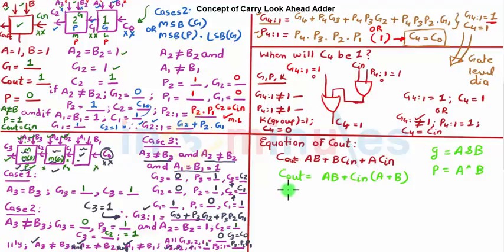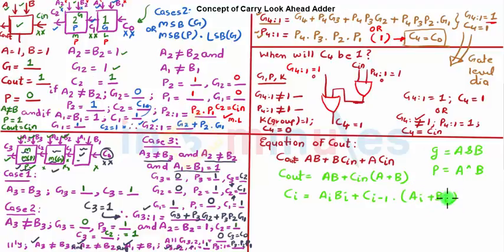In general language, this is nothing but Ci equal to AiBi plus the previous stage carry, Ci minus 1, into Ai plus Bi.